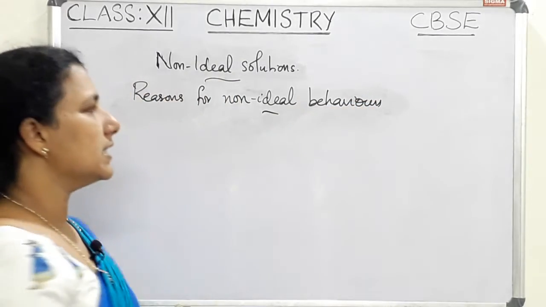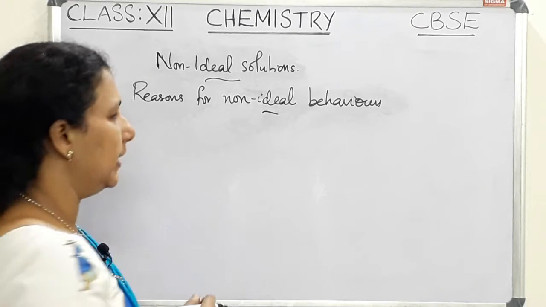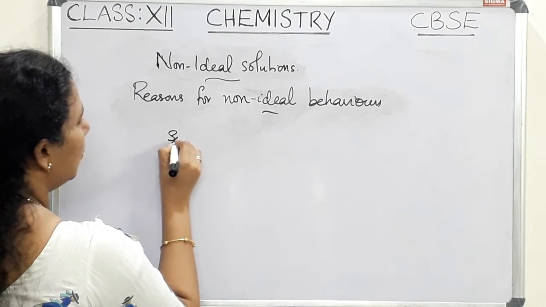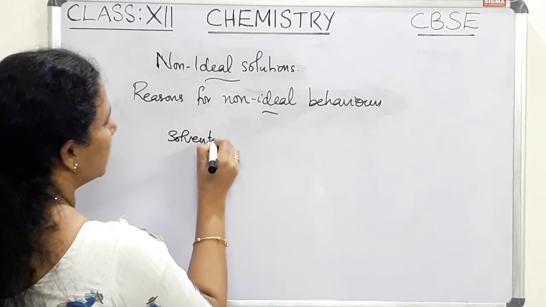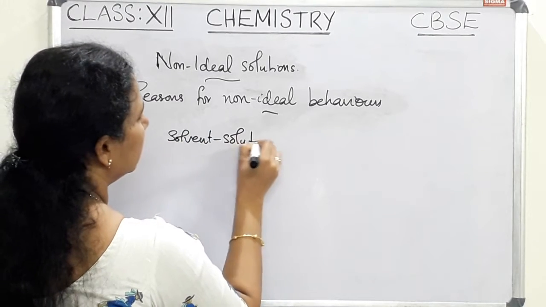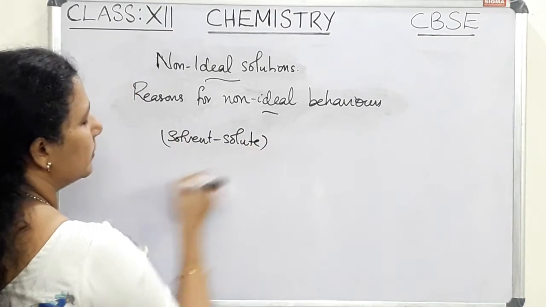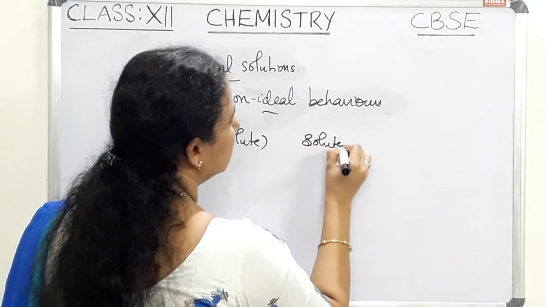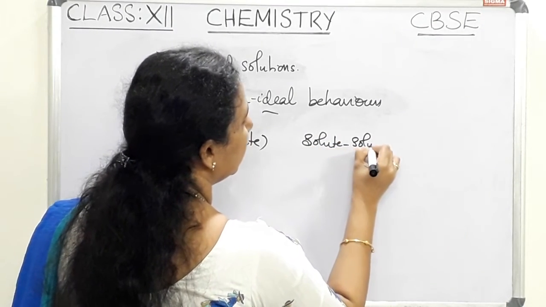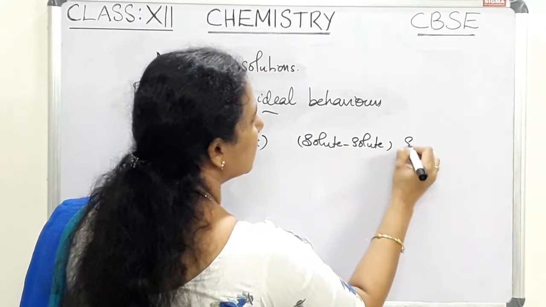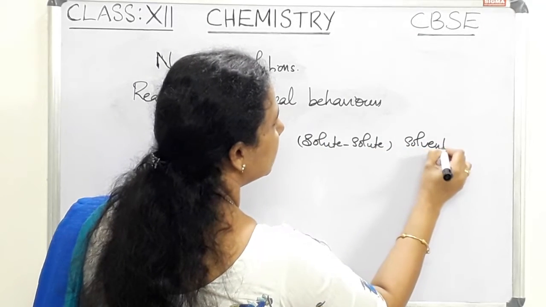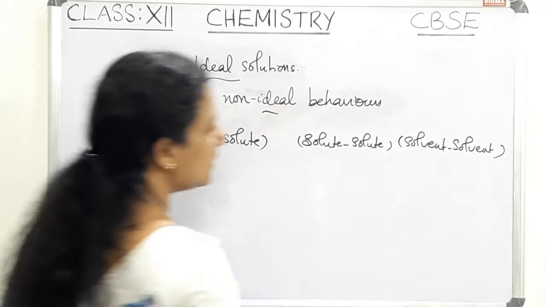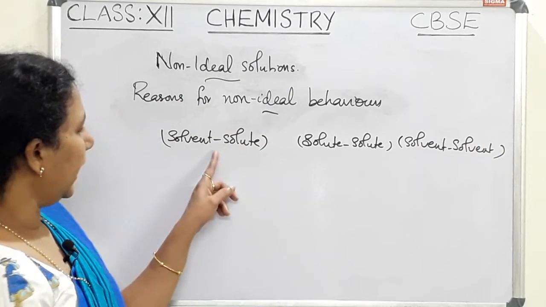So what are the reasons for non-ideal behavior? The reason is actually that there is solvent-solute interaction in the case of a solution, and also solute-solute interaction and solvent-solvent interaction. So in a solution there are different types of interaction.